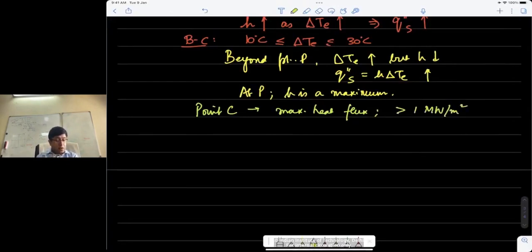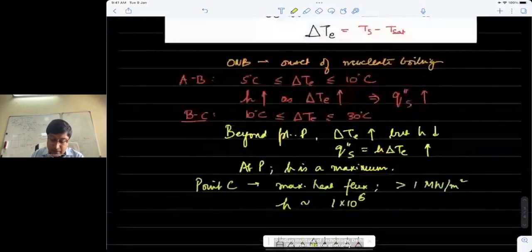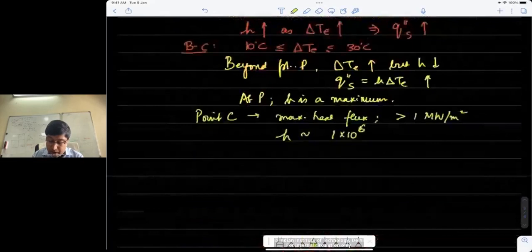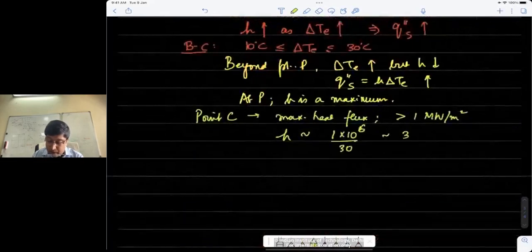So the heat transfer coefficient corresponding to this heat flux, if you look at the figure again, with delta T about 30 degrees Celsius at point C, happens to be about 3 times 10 to the power 4 watt per meter square Kelvin.